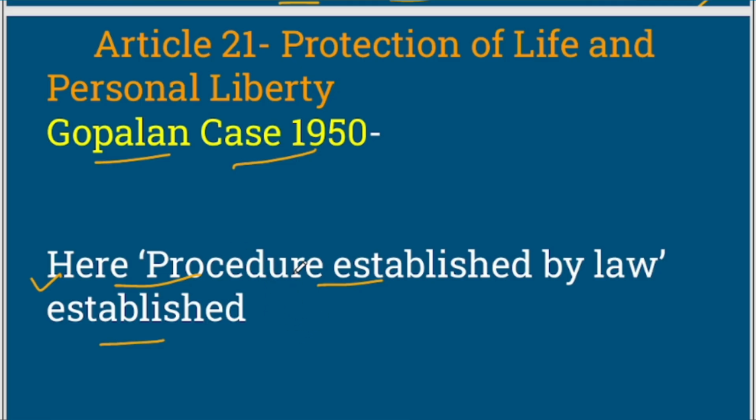The Supreme Court's judgment was in accordance with the procedure which was established by law. That is why the Gopalan case judgment was about procedure established by law. In accordance with the law, the judgment of the Supreme Court came.